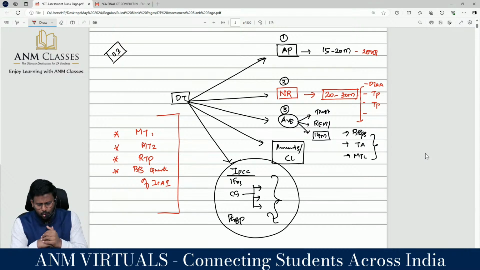Non-resident is going to be a hero because anything which comes for 20 marks is a hero in examination. So for 20-mark non-resident, ensure that you have done with DTAA, you have done with transfer pricing, you have done with advanced issues in transfer pricing, you have done with advanced issues in DTAA.